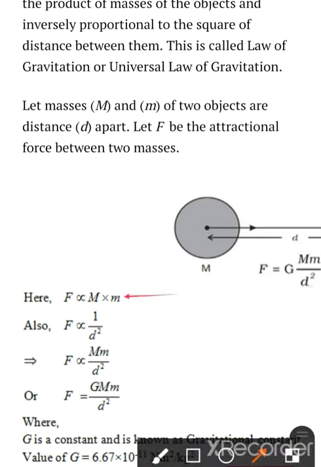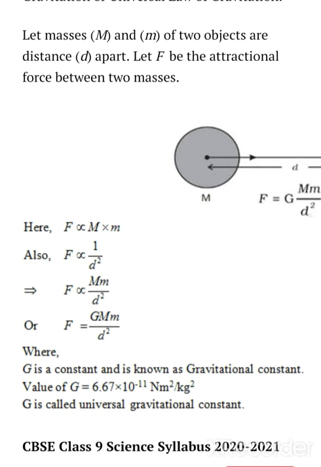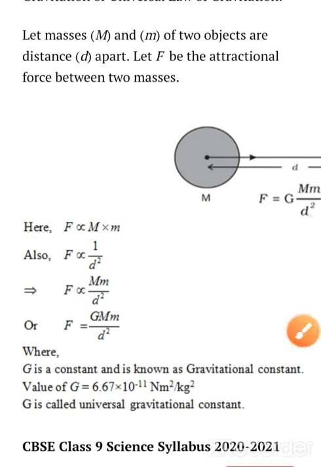Force is directly proportional to the masses of the objects and inversely proportional to the distance squared, right? So we can write it like this, and we can take a gravitation constant here as G, where G is a constant known as the gravitation constant. The value of G is 6.6 × 10^-11 Nm²/kg², right? So let's move to the next topic.